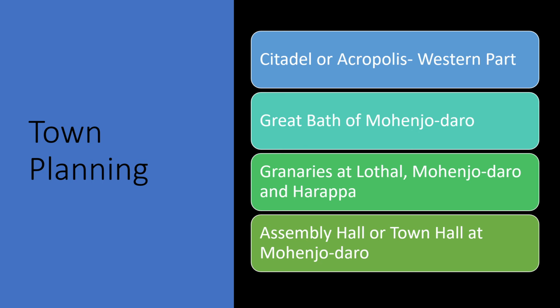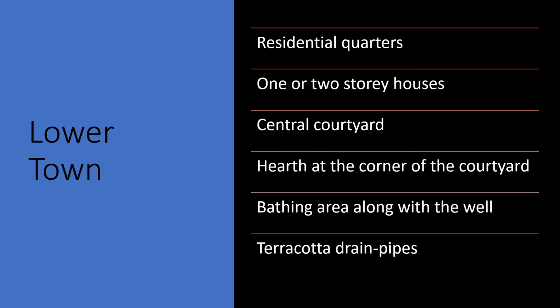Next, we move on to the lower town. Most of the buildings in the lower town were residential quarters. That is, the common people lived in this area. The houses which were found had 1 or 2 stories, and there was a central courtyard around which rooms were constructed.